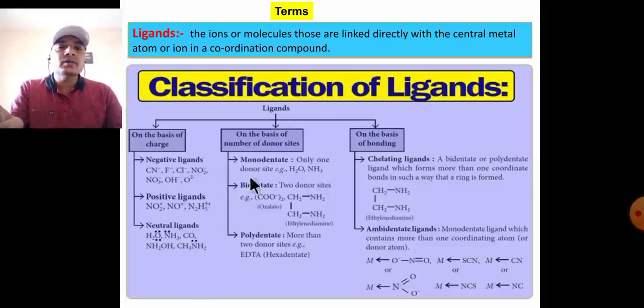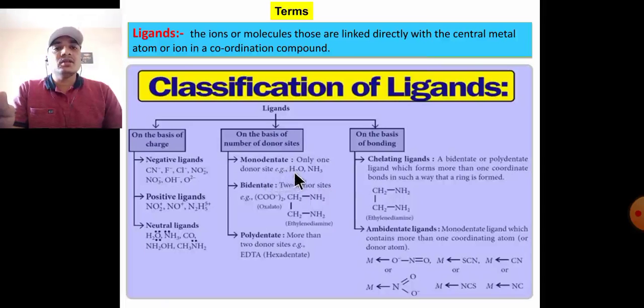ethylenediamine. On the basis of number of donor sites, monodentate: if the ligand has only one point of attachment with the central metal atom in complexes, it is called a monodentate ligand.